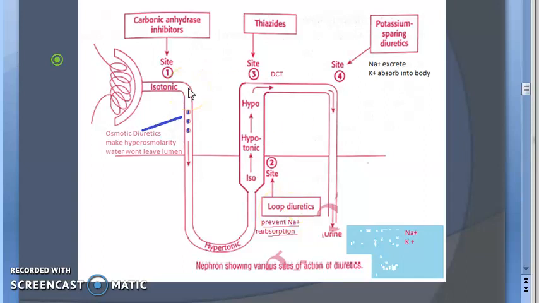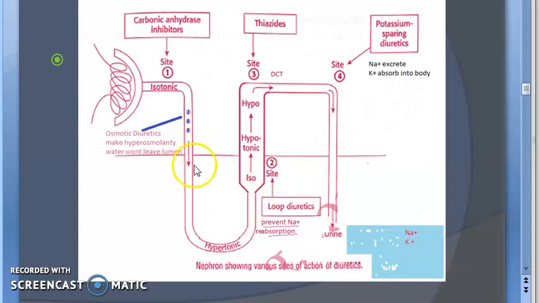The normal job of the kidney is to reabsorb. What we want, it will try to reabsorb. So it will try to reabsorb sodium. When it tries to reabsorb sodium, our body will reabsorb water also. You understood, right? Our body is trying to preserve sodium and water. But then what will happen? We are retaining too much water. So now these drugs, what do they want to do? They want to remove sodium. This is the final thing they want: more water out, more sodium out. If sodium goes out, water will anyway follow.